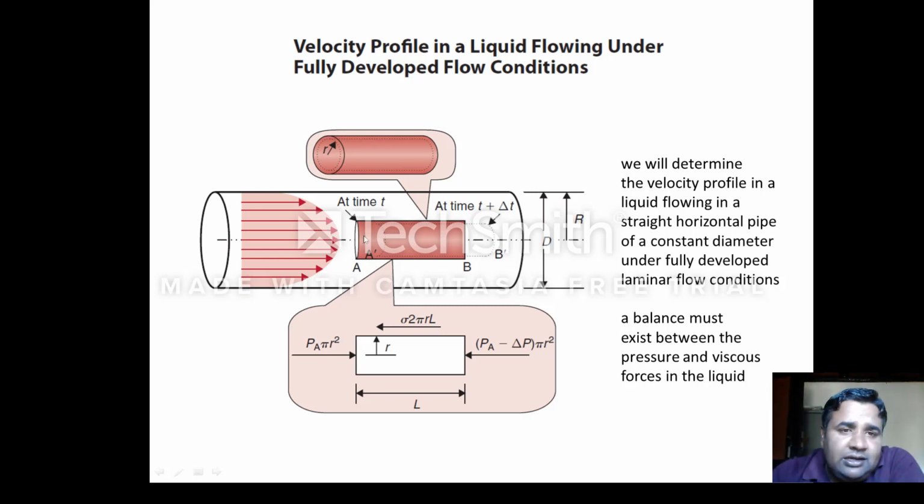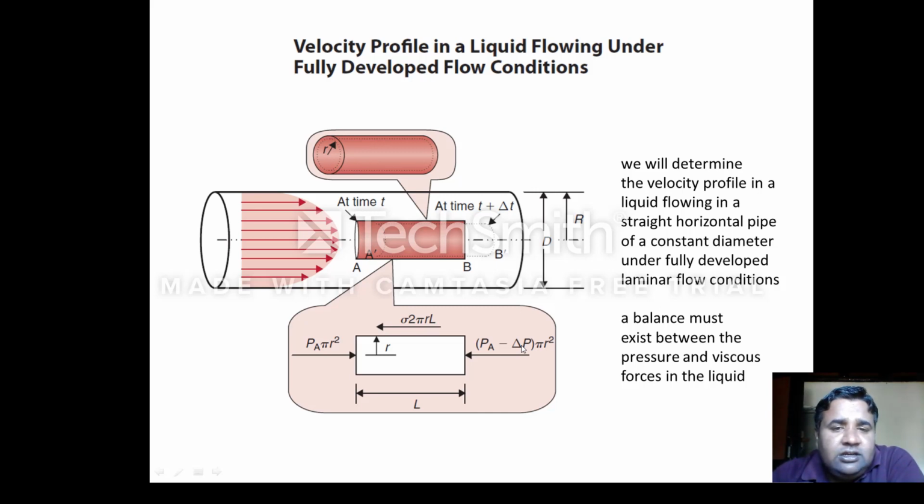So we assume that this cross-section area is A, and here a pressure exists, that is PA, and here there may be a pressure that will be PB, and we can say PA minus PB is equal to del P. So PB will also be equal to PA minus del P.